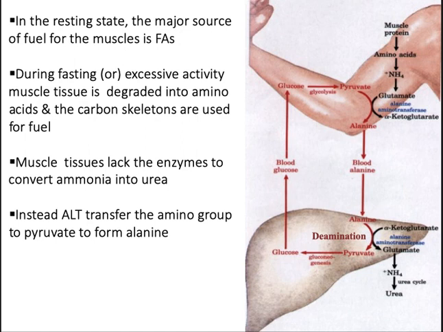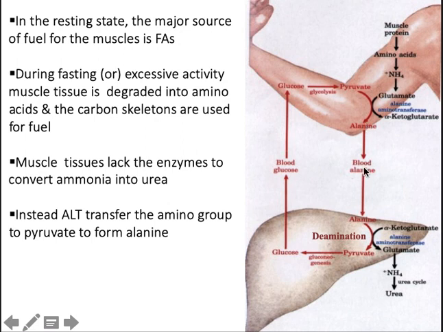So instead, ALT transfers the amino group to pyruvate to form alanine. From muscle protein, the amino acids are formed, the ammonia is released, and ammonia is trapped by glutamate. By transamination reaction, alanine aminotransferase converts alpha ketoglutarate, where pyruvate gets converted to alanine.